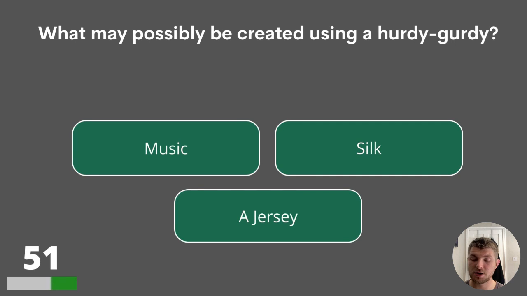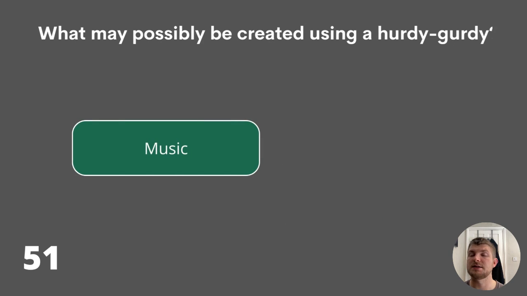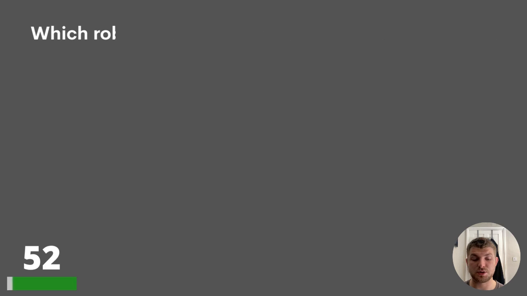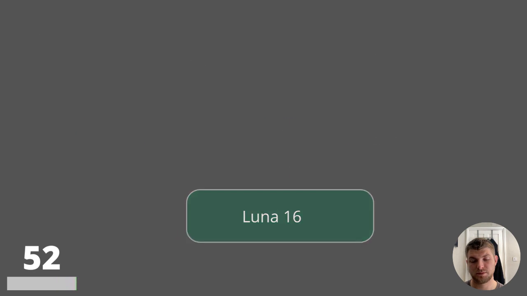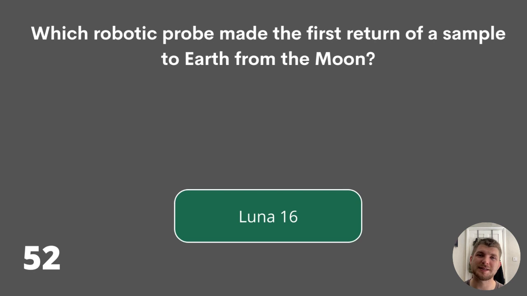51. What may possibly be created using a hurdy-gurdy? Music, silk, or a jersey? The answer is music. 52. Which robotic probe made the first return of a sample to Earth from the Moon? Sputnik 1, Apollo 8, or Luna 16? The answer is Luna 16.